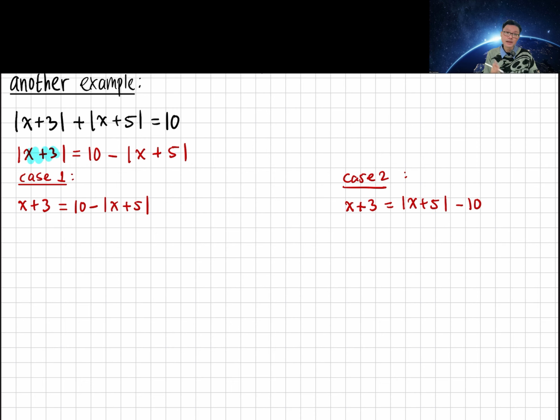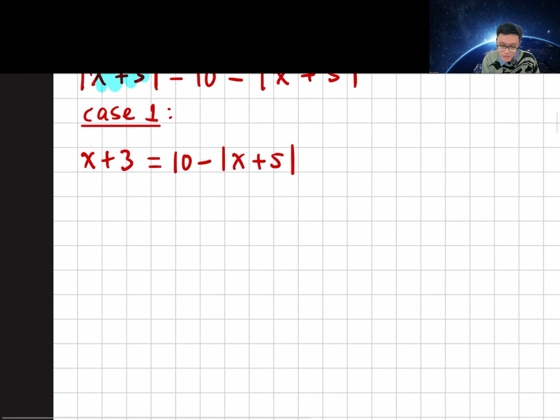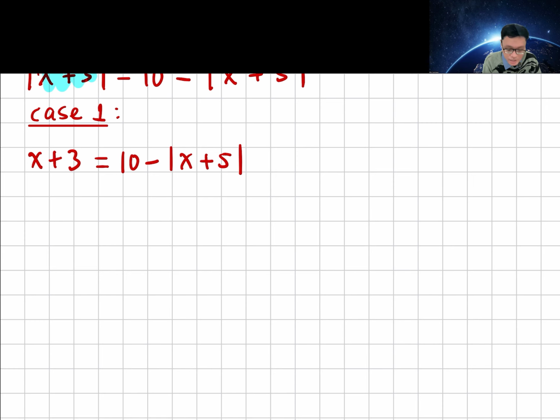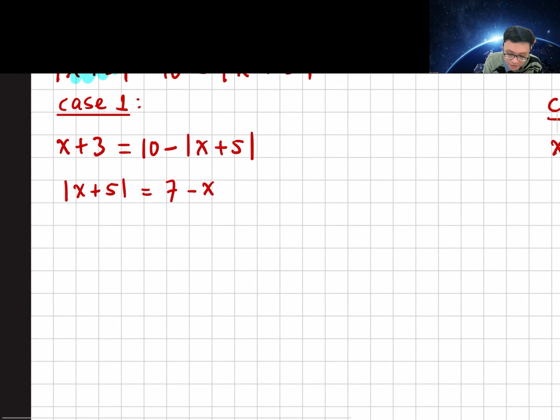So we use the first method. And then from here, I can once again simplify and isolate the modulus. So I got x plus 5 equals to 10 minus x minus 3, which is just equals to 7 minus x.